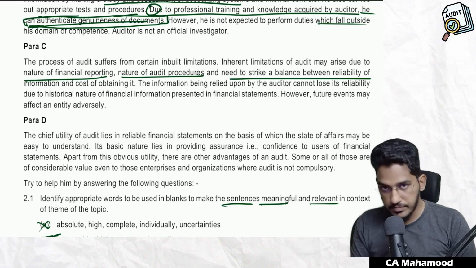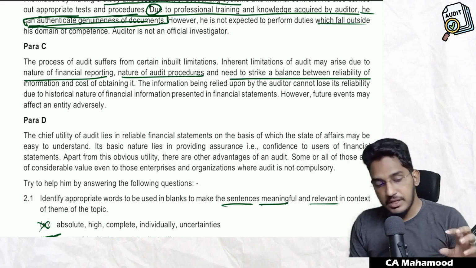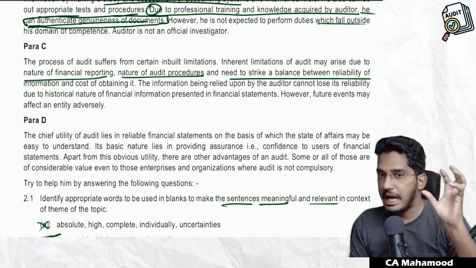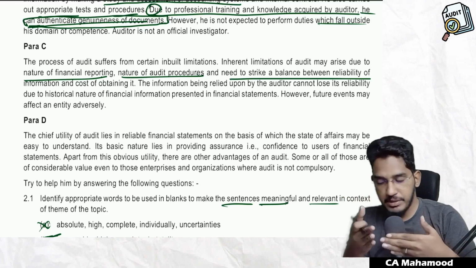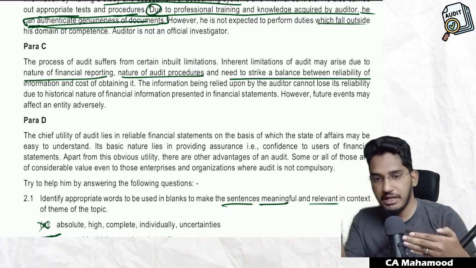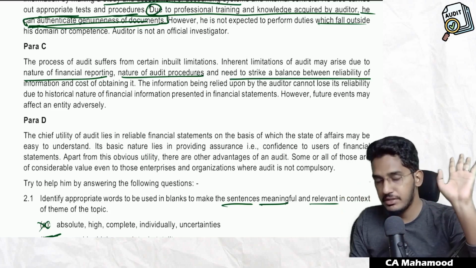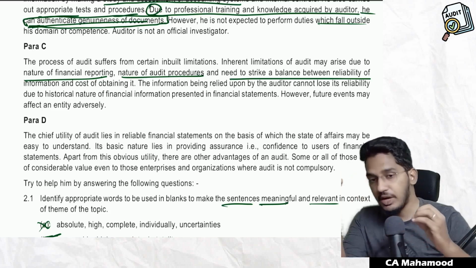This statement is false. Why? Because as an auditor, we are verifying historical information. Historical information means information which has happened in the past. Since there is a gap between the happening of the information and verifying. See, the transaction has taken place 6 months ago and we are verifying it after 6 months.